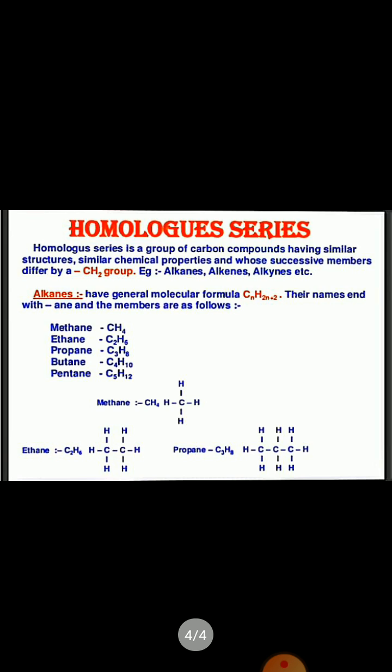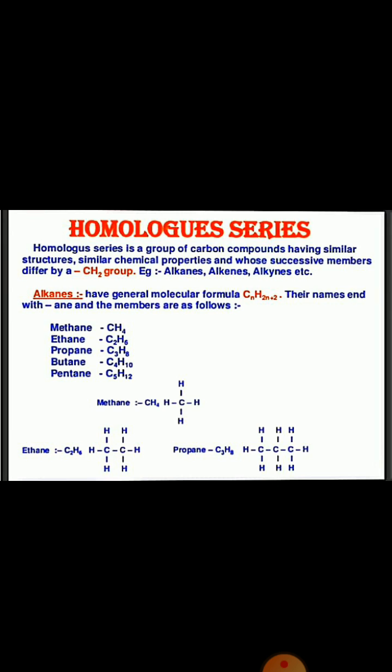Now next is homologous series. This is the last topic, as the other portion is deleted from the syllabus. A homologous series is actually a series of hydrocarbons which differ by the formula CH2. Here the example is given for a series of alkanes: methane, ethane, propane, butane, pentane and so on. So you see the difference between methane and ethane. Ethane is CH2 more than methane.